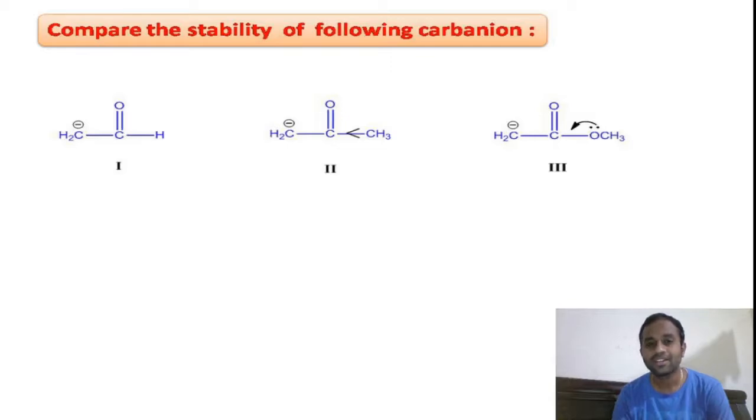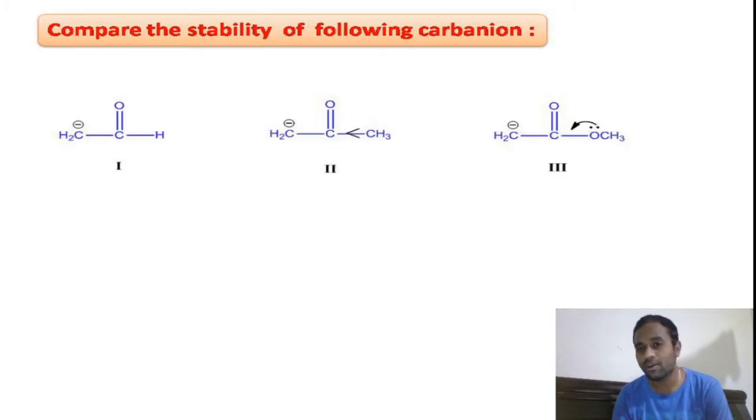So thereby, in this compound, the negative charge on the carbon anion will not easily be involved in the resonance, because there is an adjacent plus I releasing alkyl group. Whereas in the first case, the adjacent hydrogen atom is not a plus I group. Only our minus charge on the carbon anion will be involved in the resonance. It has no competition in the first compound. Whereas in the second compound, not only the minus charge is involved in the resonance, but also the adjacent plus I group will release the electrons.